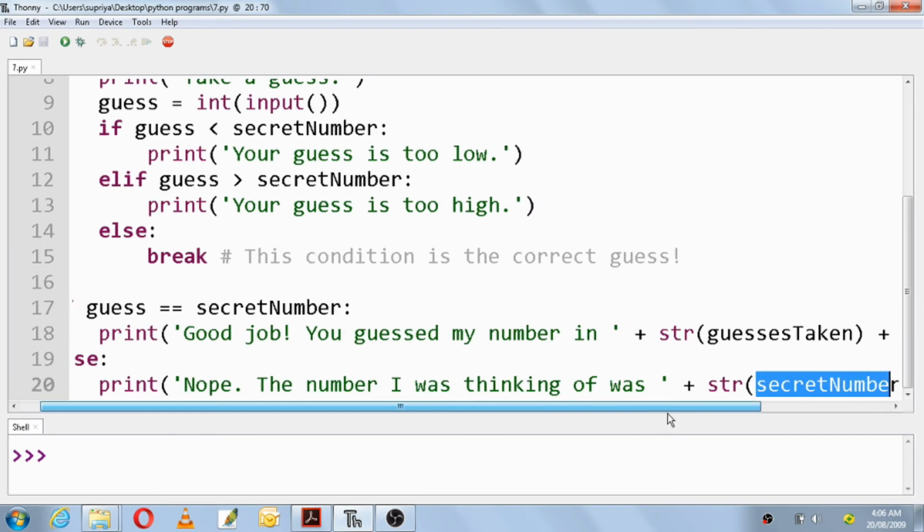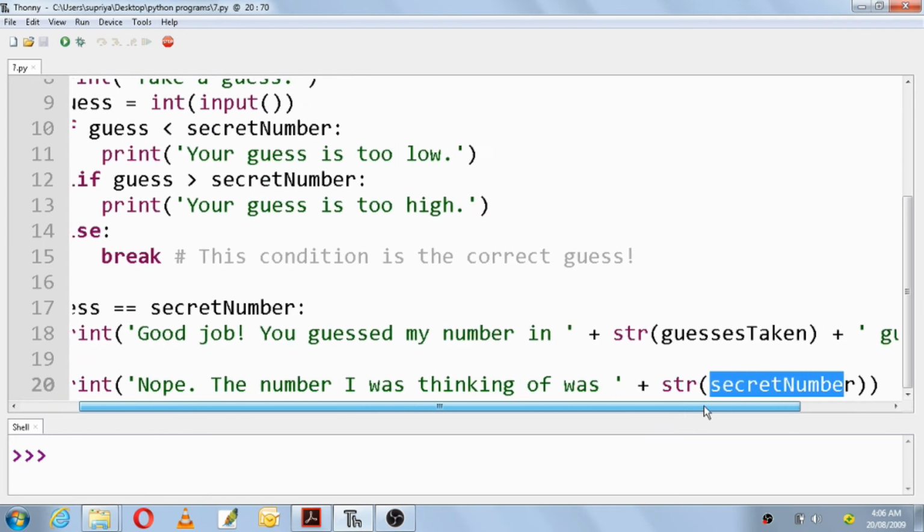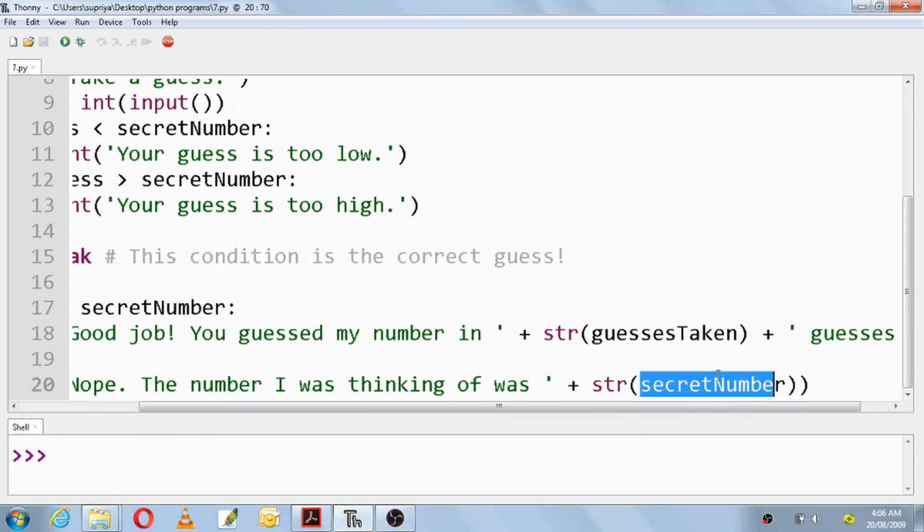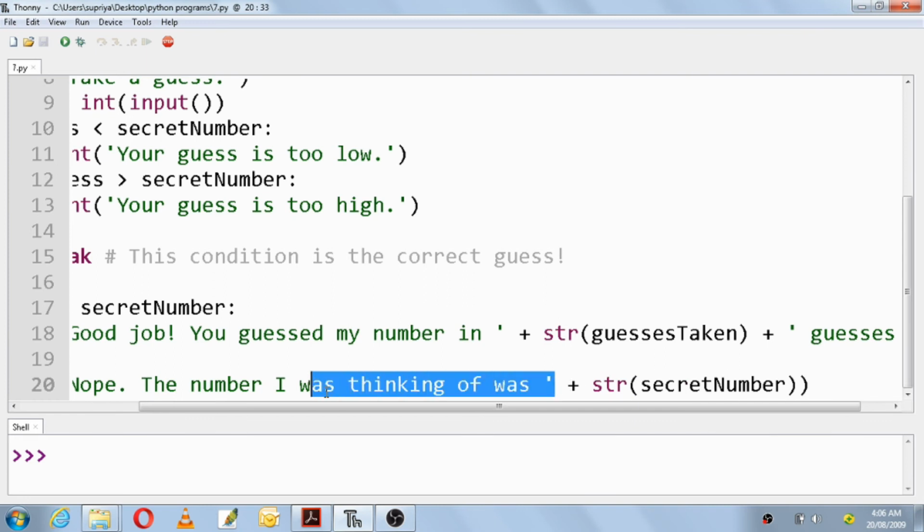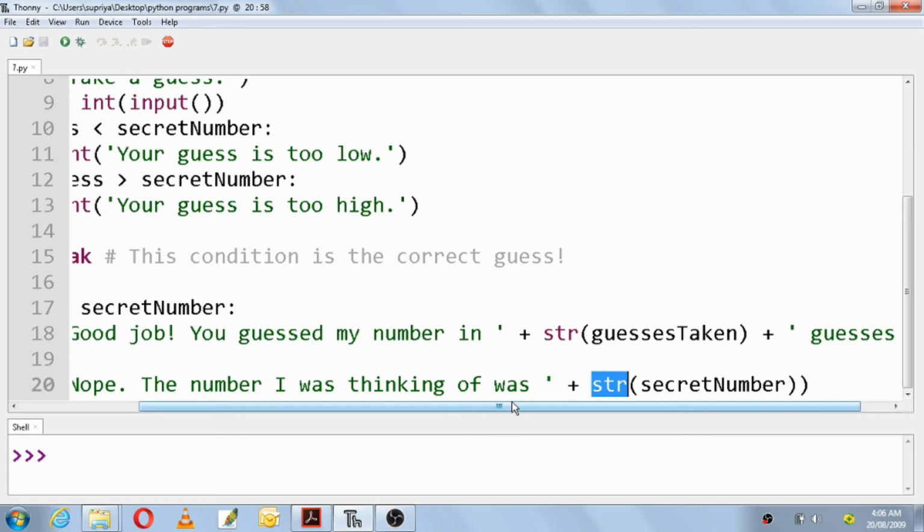Where is the secret number sitting? It is sitting in the variable secret number, and as it is a number, it cannot be concatenated to a string, so you convert it using the str function. It will tell you what number it was thinking of if you fail.